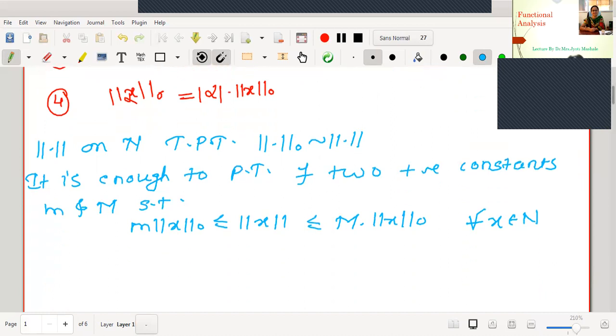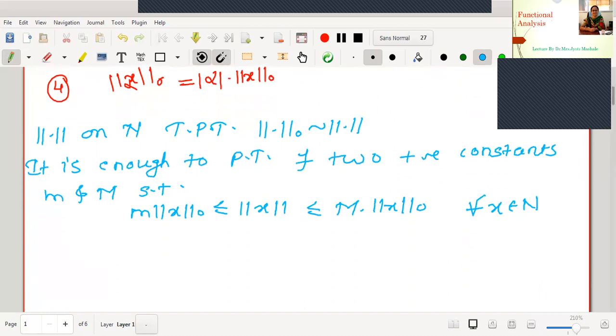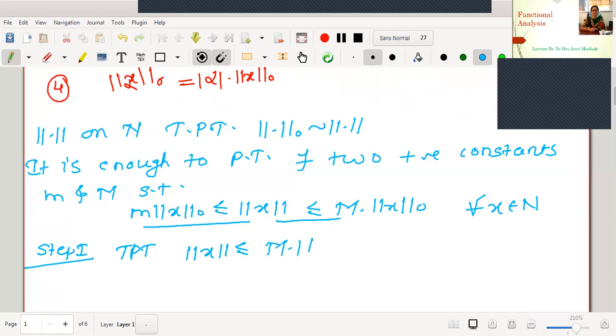Okay, let us prove this inequality in two different parts. In the first part, we will prove the right part of the inequality. In the second part, we will go for the left part. Okay, in step 1, we will try to prove the right part of the inequality. Therefore, to prove that norm x is less than or equal to capital M into norm 0 of x, right?